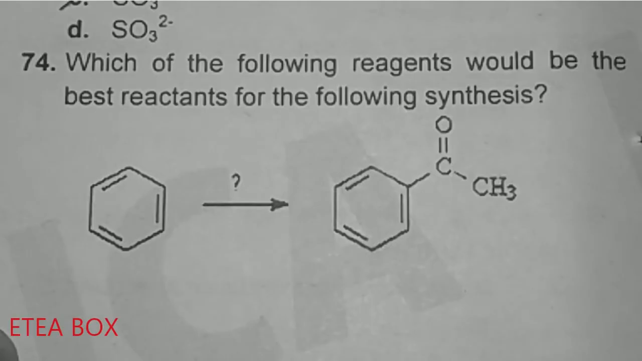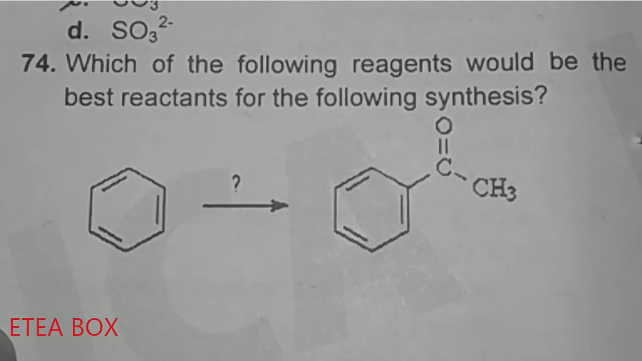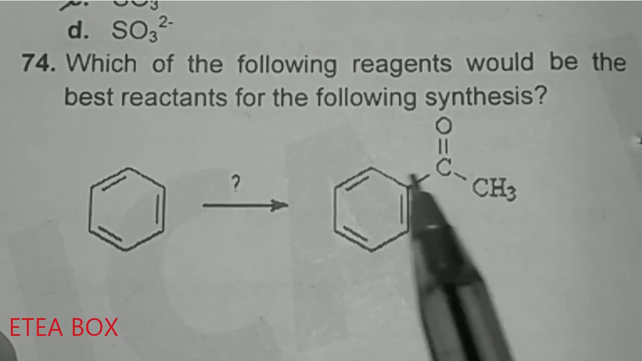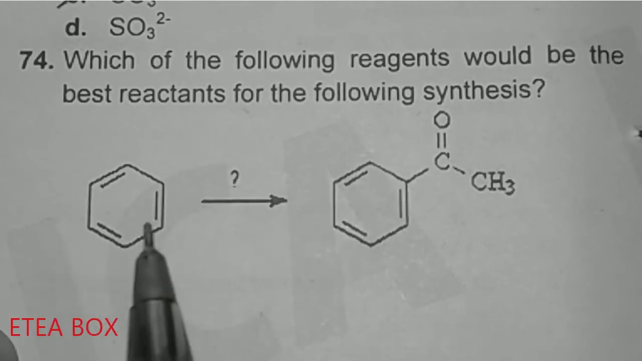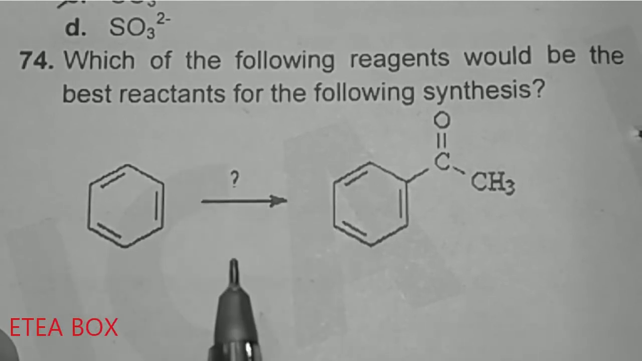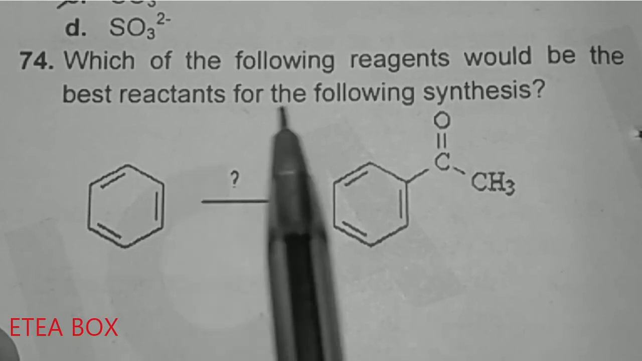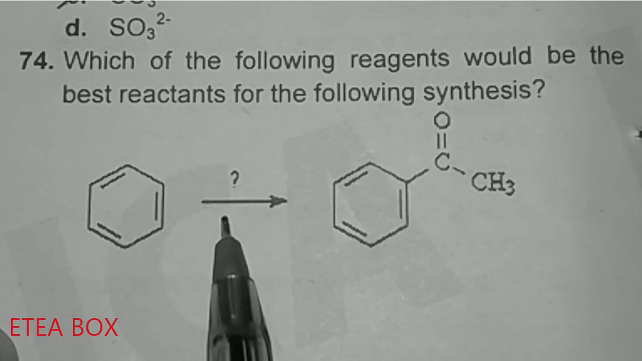74. Which of the following reagents would be the best reactant for the following synthesis? Now look at the reactant. This is the benzene, and on the product side this is C double bond O CH3, which is acetophenone, okay, and this reaction is known as Friedel-Crafts acylation, okay. And we know that in Friedel-Crafts acylation we use acetyl chloride with AlCl3, aluminum chloride, okay. So the best reagent is acetyl chloride and AlCl3. Look at the options, option C is correct, okay, acetyl chloride plus AlCl3.